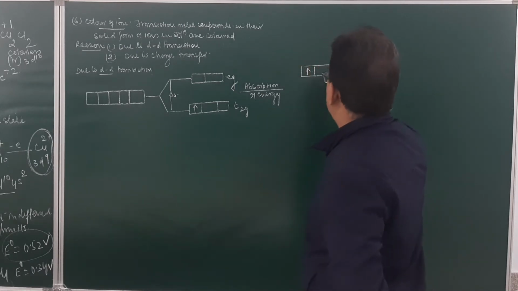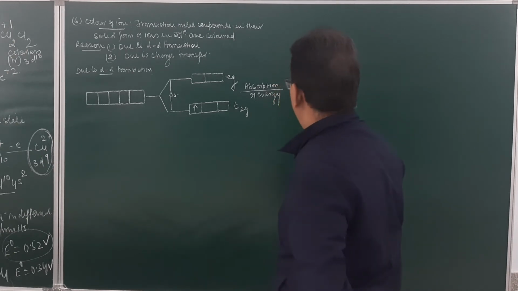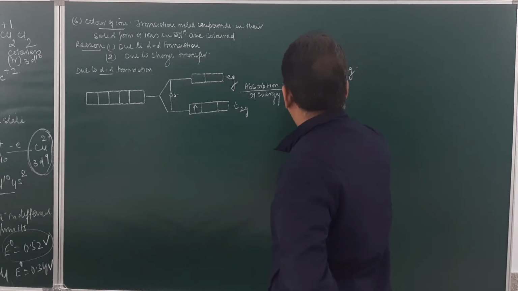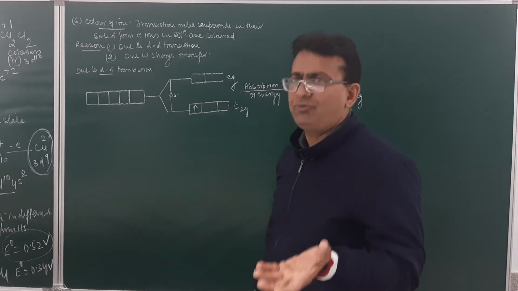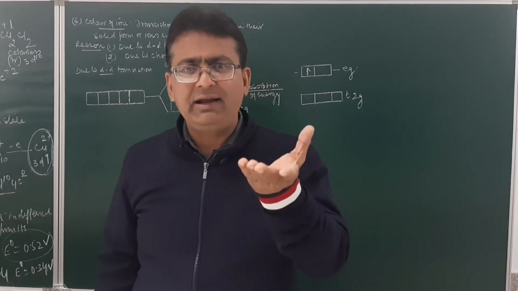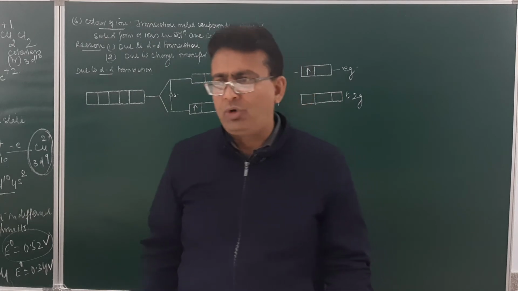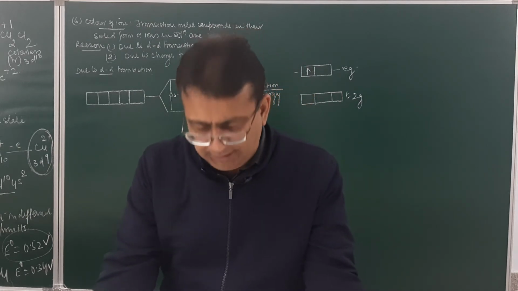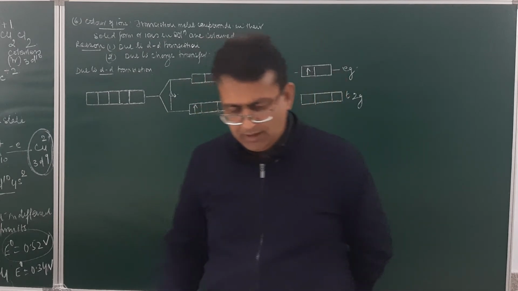This is the Eg orbital, and over here we have the T2g orbital. So this electron gets excited to the higher Eg orbital. Some of the energy will be used to excite the electron, that means it is used to promote the electron from the lower energy level to the higher energy d level.